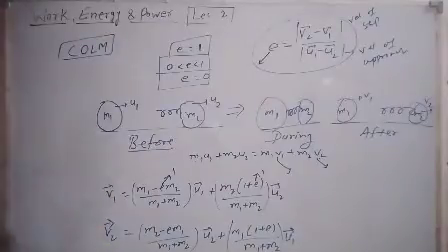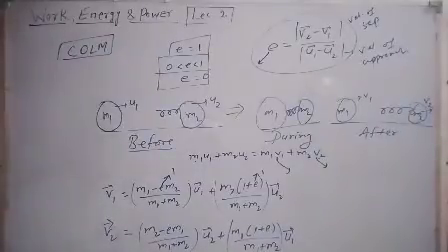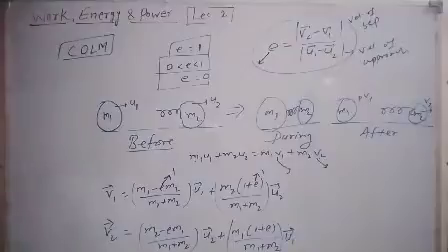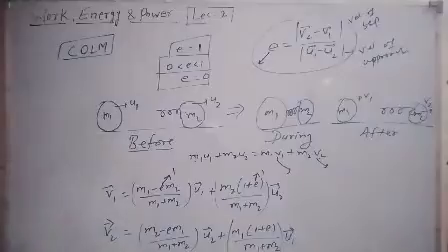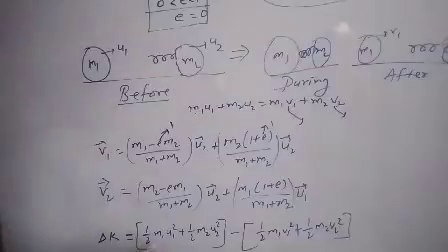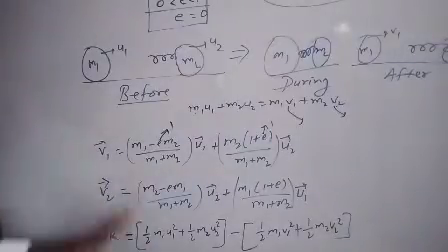And change in kinetic energy. When collision is not elastic, right? If collision is not elastic, then there will be some decrease in kinetic energy. That's why I have written here initial minus final, right? So initial sum of kinetic energy and this final sum of kinetic energy. In case of elastic collision, there is no loss of kinetic energy. So you will get this value equal to 0, right? For elastic collision, change in kinetic energy becomes 0, okay? So this is the change in kinetic energy: half m1 u1 squared plus half m2 u2 squared minus half m1 v1 squared plus half m2 v2 squared, right, student? So by using these two formulas, you can solve all kinds of collision problems, and this is all about collision.